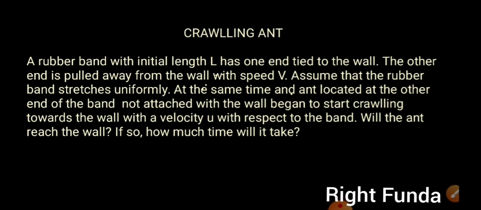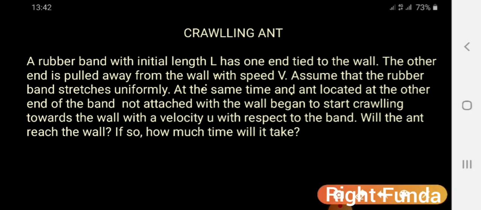Here is a question called the crawling ant on a rubber band. This is a question of the Olympiad exam type. Let's read the question. A rubber band with initial length L has one end tied to the wall. The other end is pulled away from the wall with a speed capital V. Assume that the rubber band stretches uniformly. At the same time, an ant located at the other end of the band, not attached to the wall, starts crawling towards the wall with a velocity u with respect to the band. Will the ant reach the wall? If so, how much time will it take?